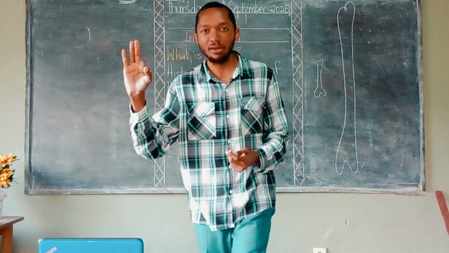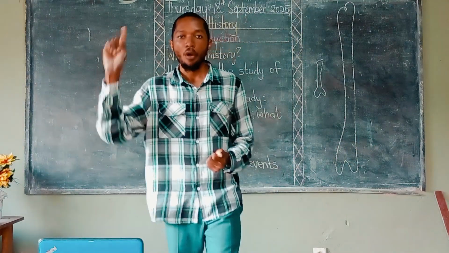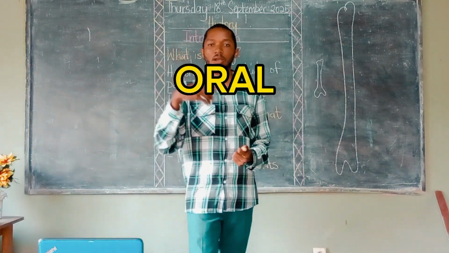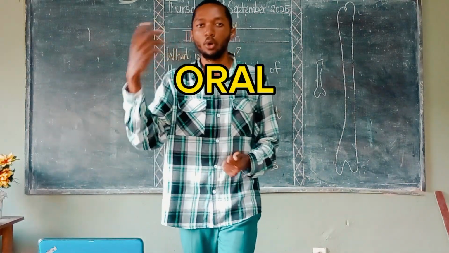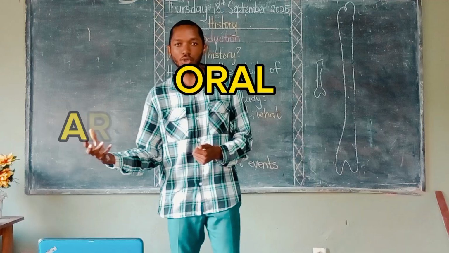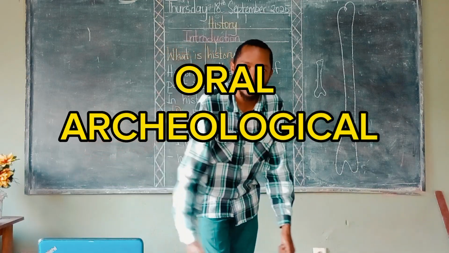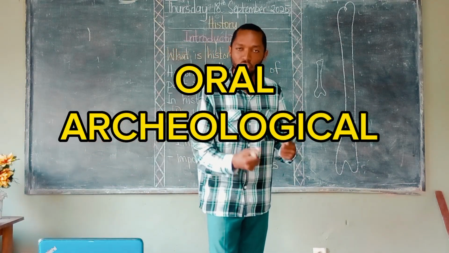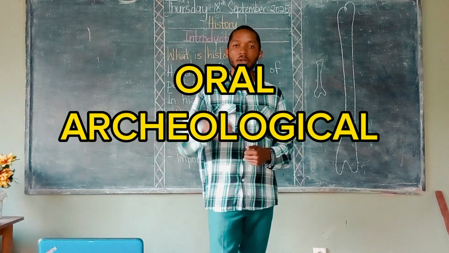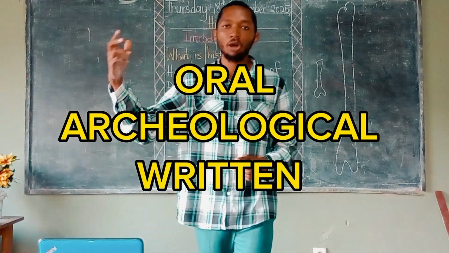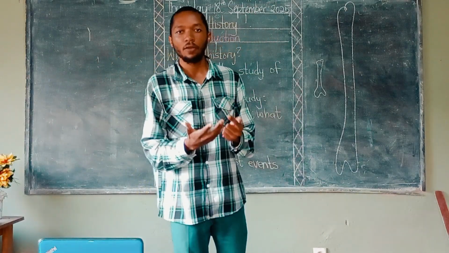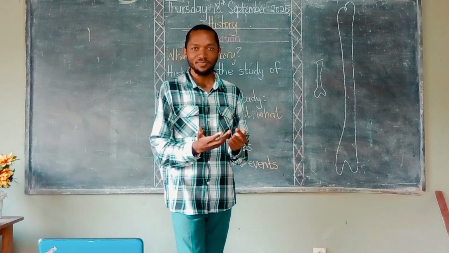So these are the three types of history. We have oral history, where we learn about the past through spoken words. Archaeological history, where we learn about the past by digging up things from the ground and studying them. And the third, written history, where we learn about the past by reading things from books.